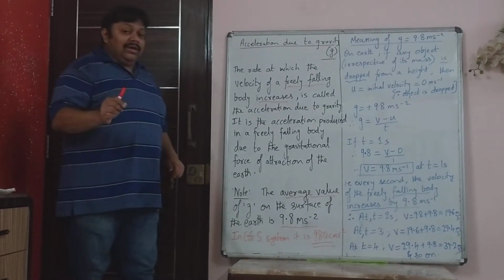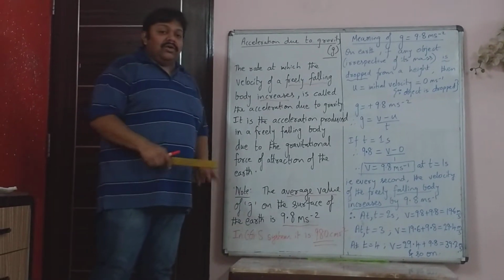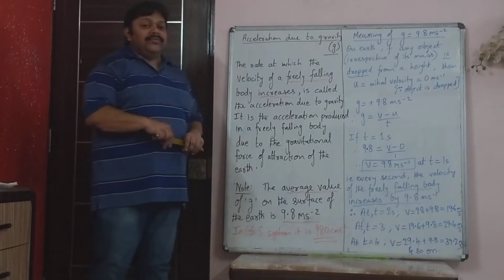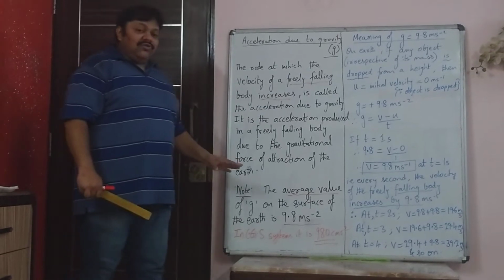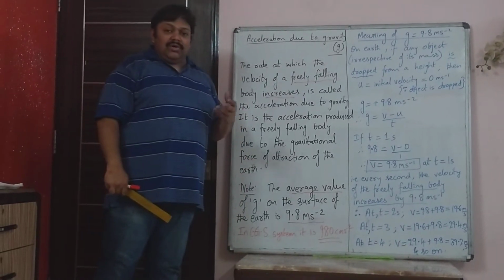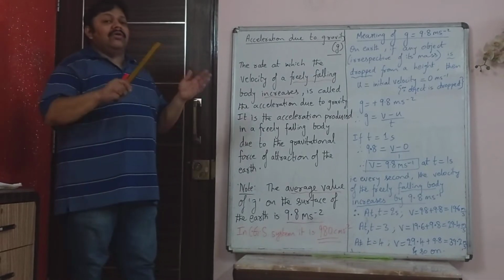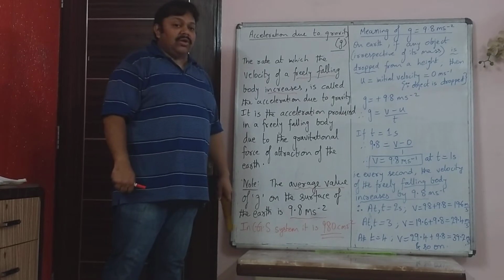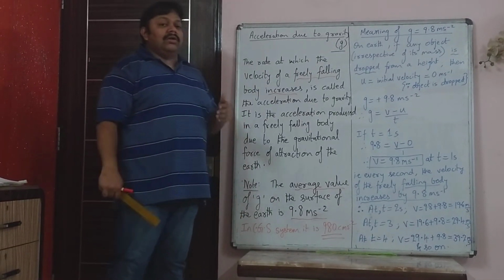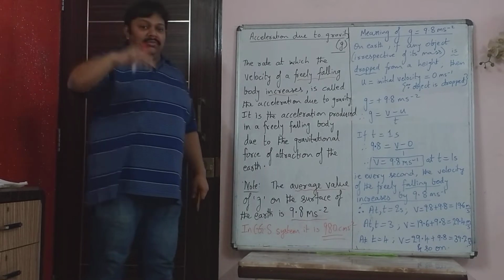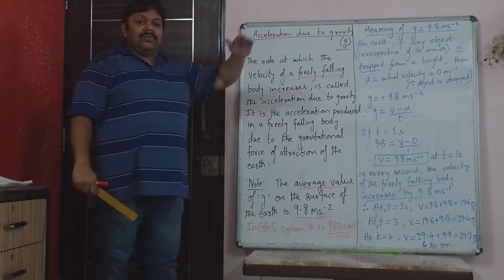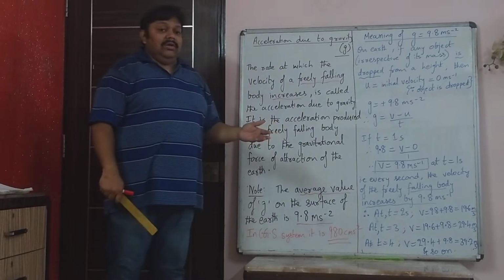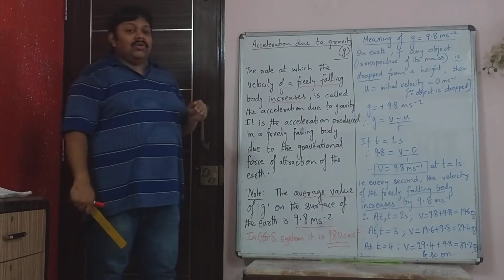Now on the earth also, the value of g is not the same at all points. This we will come to a little bit later, but the average value, when we do the sums or for all practical purposes, the average value anywhere on the earth is taken as 9.8 meter per second squared. If you remember in chapter 1 I had told you that if you go up a mountainous place, that means if you go up on a hill station, the value of acceleration due to gravity will decrease because it is further away from the core of the earth.